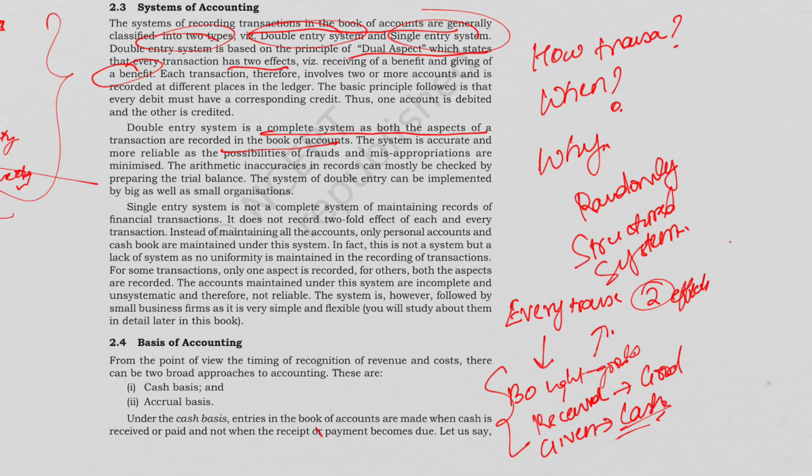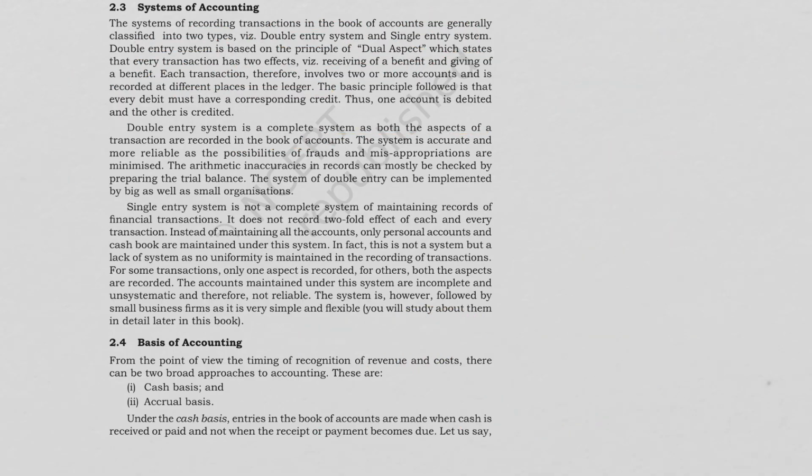So basically there are two effects, and at least two accounts are also affected here. Each transaction has two or more accounts and is recorded at different places in the ledger. For example, if we pay salary to employees, 10,000 rupees, then what are the two accounts affected? Salary account, because our expenses are increasing, as well as cash account, because our asset is decreasing. Here we had read that every debit has a corresponding credit.